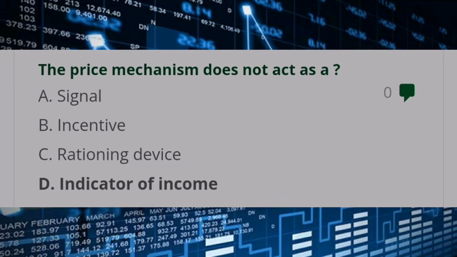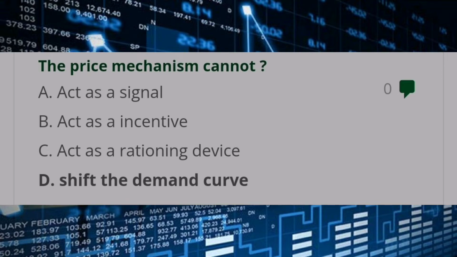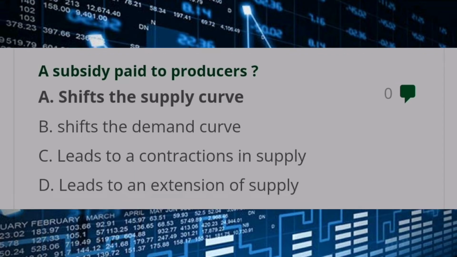The price mechanism does not act as an answer D, indicator of income. The price mechanism cannot answer D, shift the demand curve. A subsidy paid to producers, answer A, shifts the supply curve.